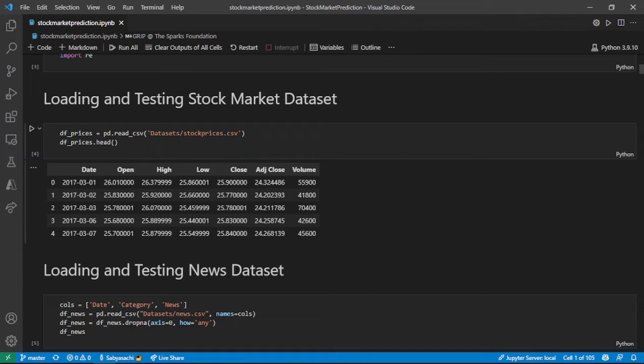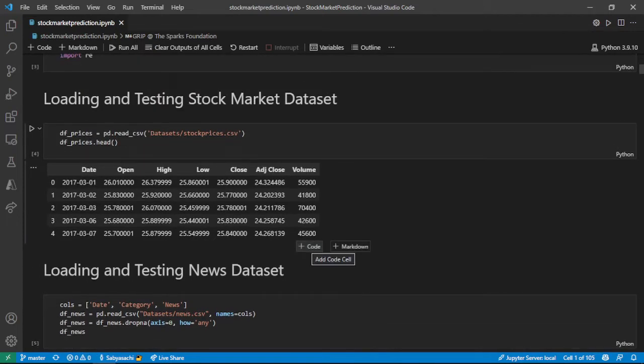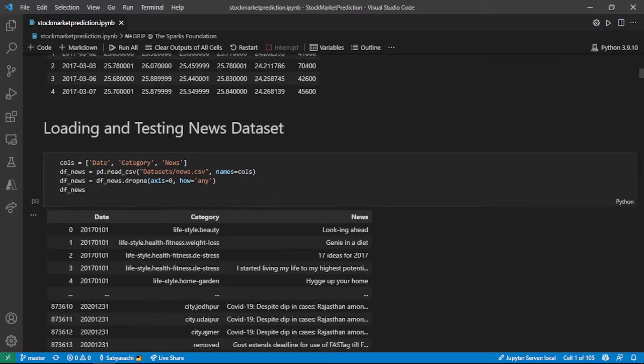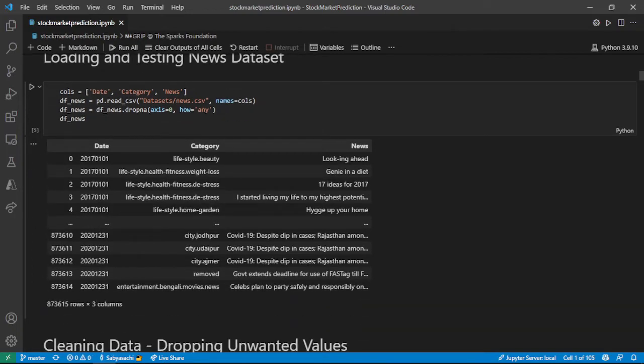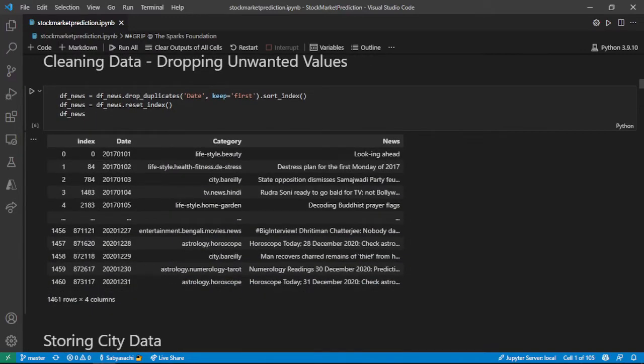First, you can see I am loading in my datasets, that is the stock prices CSV and the news CSV. These datasets are present online and you can also download them if you want. I have printed the first 5 values here. I am renaming the columns as date, category and news, and putting the appropriate data there. After this, I am cleaning the data which is not present or supported. I am sorting it also. After being sorted, you can see it's sorted by index.